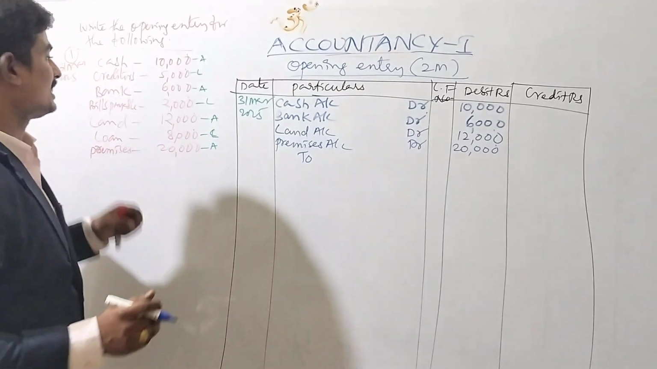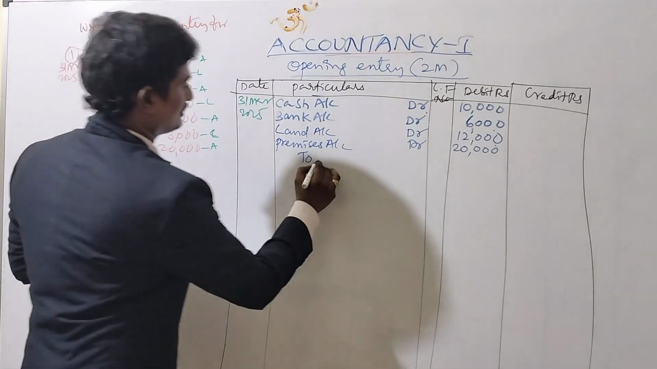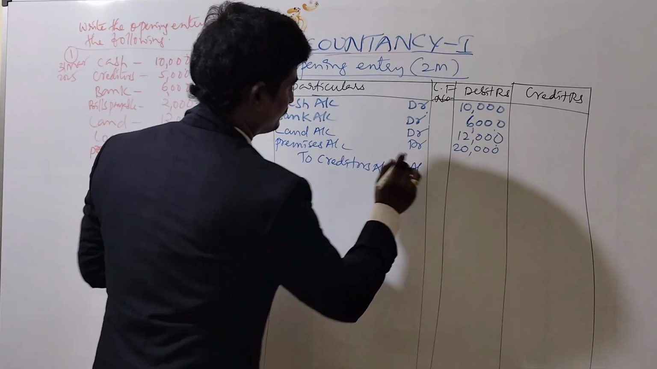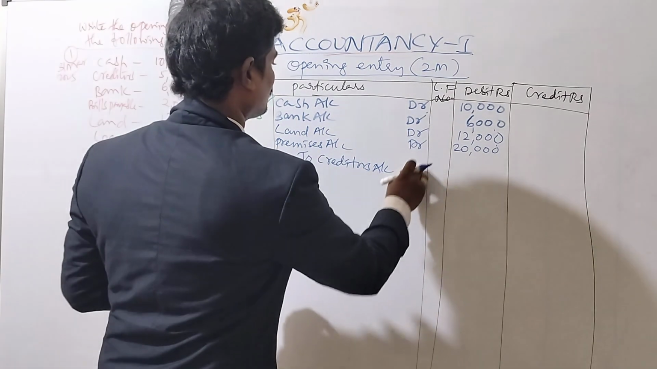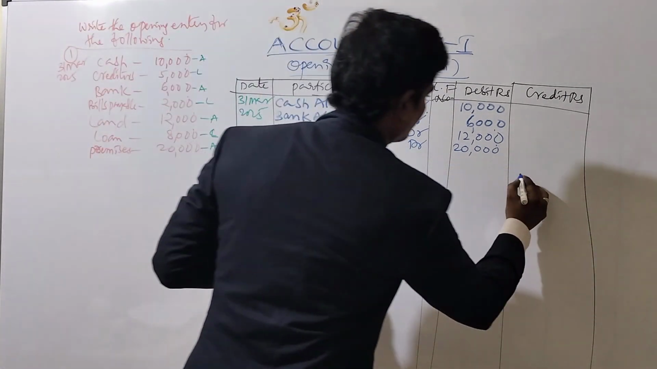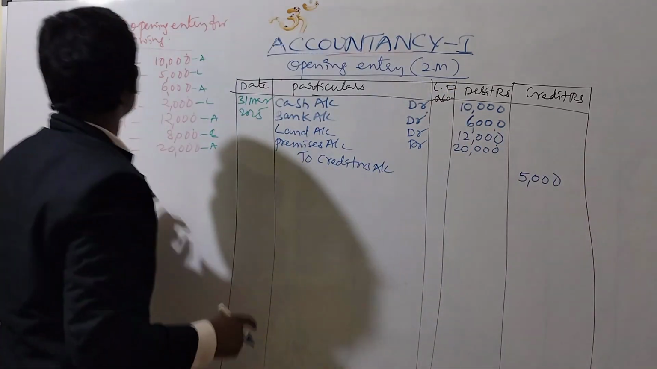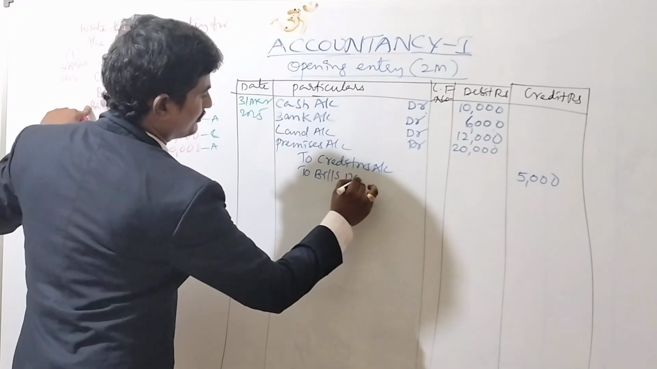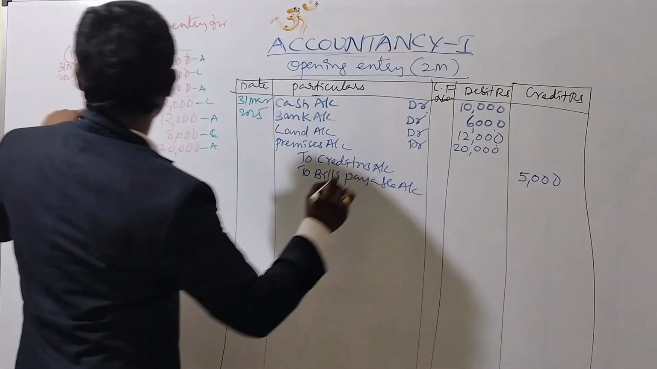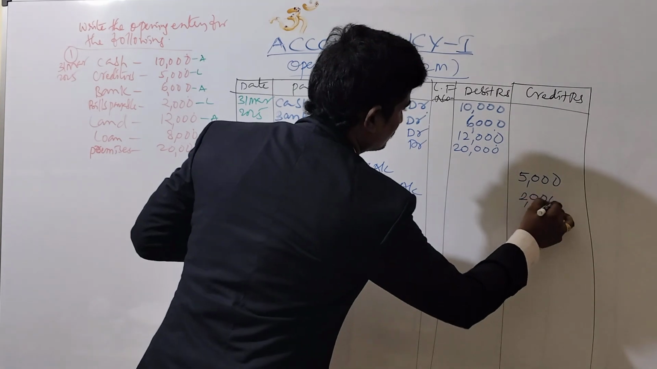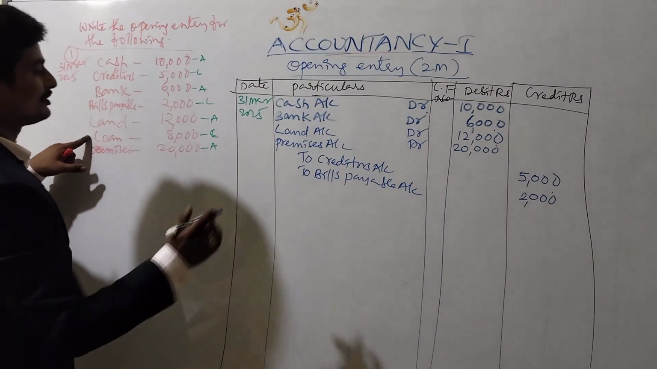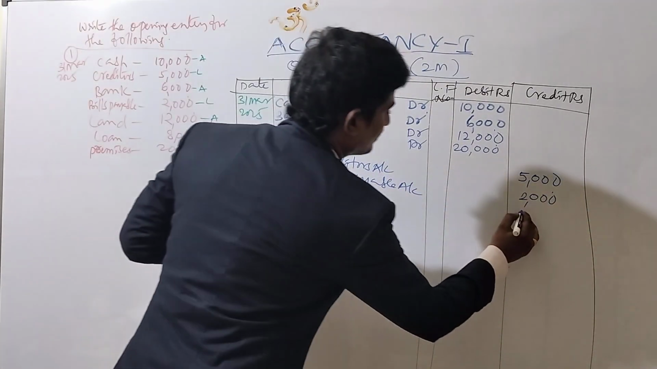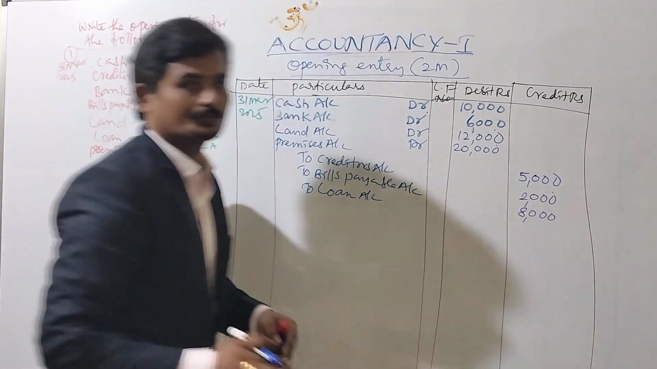Next we start with the liabilities. The first liability is creditors: to creditors account for rupees 5,000 in the credit column. Next, to bills payable account, the amount is 2,000. Third, loan is also a liability, amount rupees 8,000. So part 1 is finished.